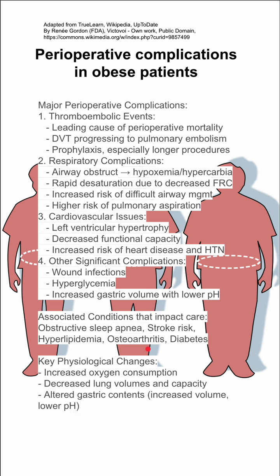So again, some key physiologic changes in obese patients: they have increased oxygen consumption, they have decreased lung volumes and decreased lung capacities, which makes them harder to pre-oxygenate and predisposes them to hypoxemia, and they have altered gastric contents, increased volume and lower pH that might make them aspirate and damage their lungs.